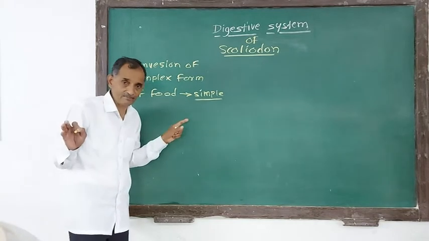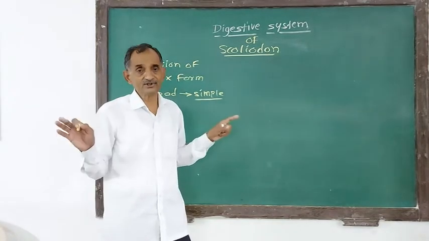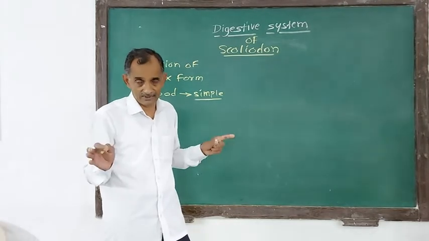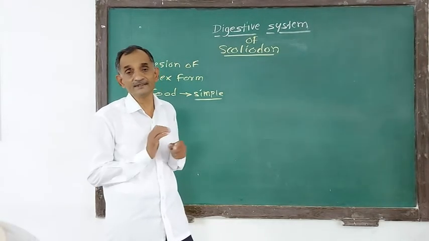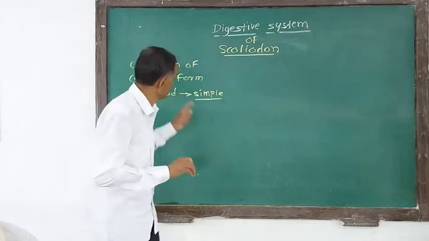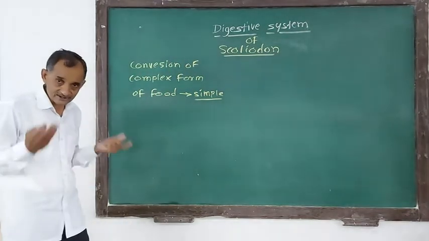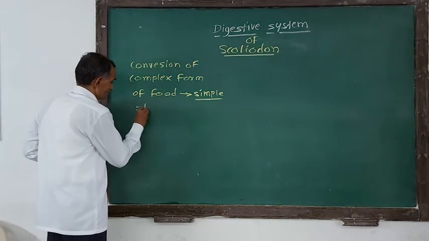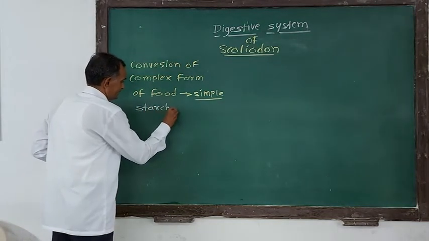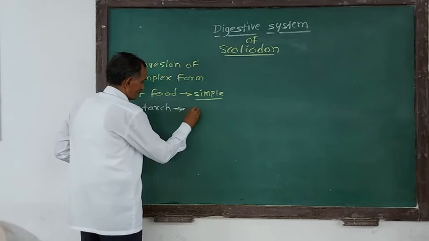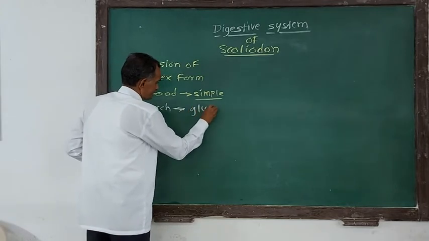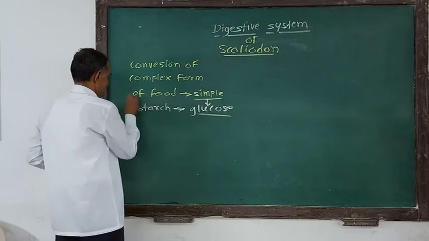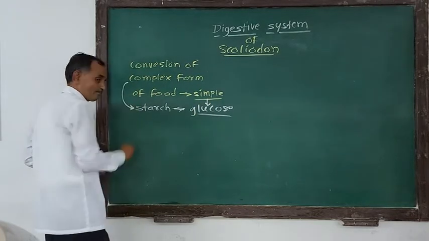Complex form has a high molecular weight. It is a long chain structure, a huge molecule, and cannot be absorbed through the wall of intestine. So there is a need to convert it into simple form, which is easy to absorb. For example, starch is converted into glucose. Starch is a polysaccharide, and glucose is a simple form, and this starch is a complex form.